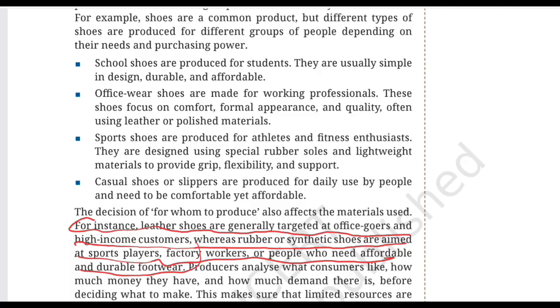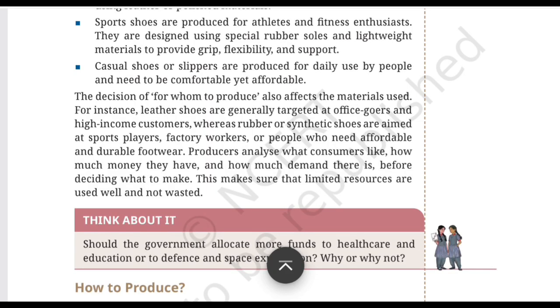Again, the central question here is who are we producing for? And like the example given, leather shoes are for office wearers, whereas rubber and synthetic shoes are for sport players, factory workers, or people who need affordable and durable footwear. Moving further, producers analyze what consumers like, how much money they have, and how much demand there is before deciding what to make.